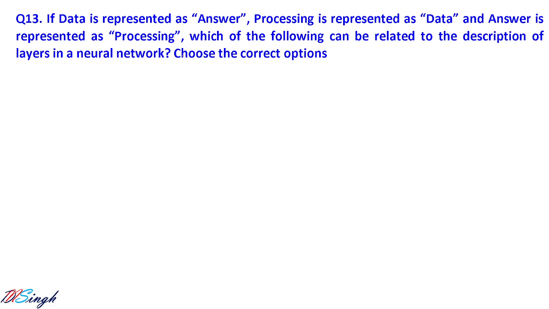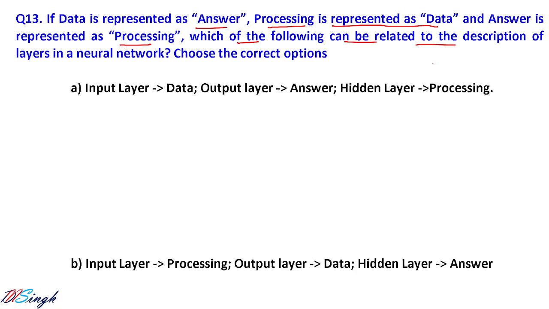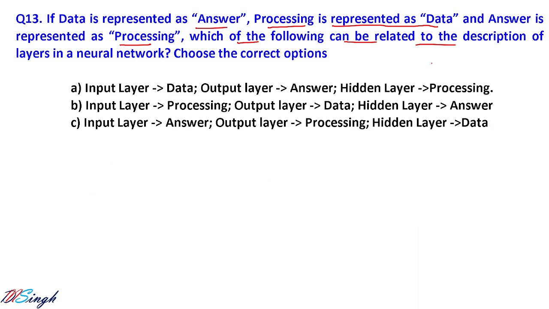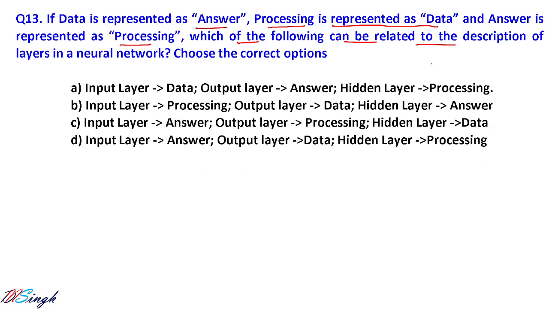Next question: if data is represented as answer, processing is represented as data, and answer is represented as processing, which of the following can be related to the description of layers in a neural network? As we all know, in a neural network you have three types of layers, like input layer, output layer, and processing layer, that is called the hidden layer.